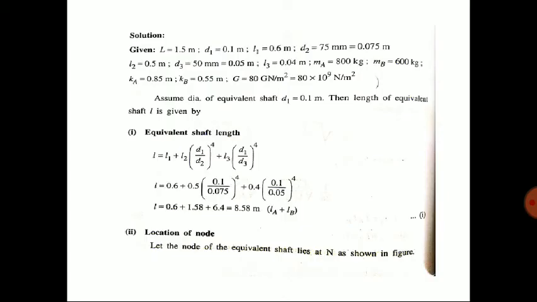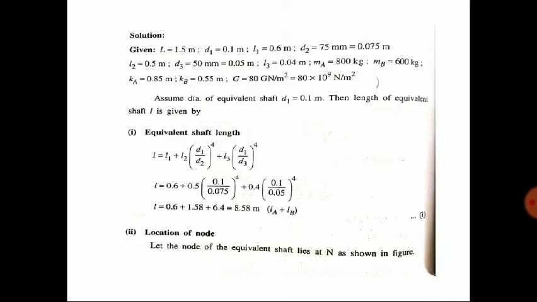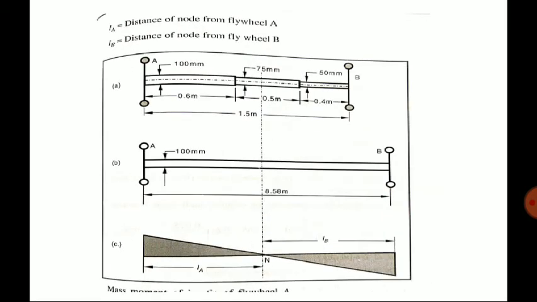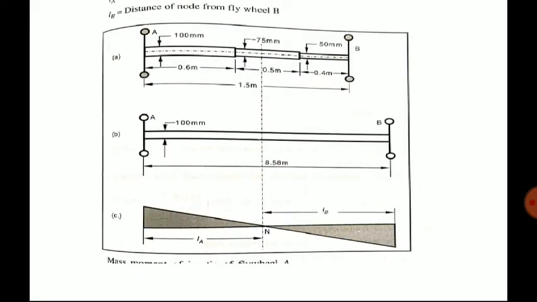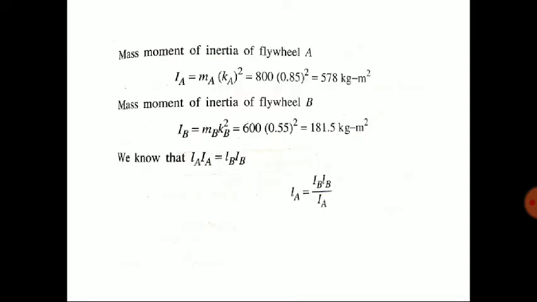Here it is given equivalent diameter, we are assuming 0.1 meter. In the second figure it is marked as 100 mm, and length we have found out 8.58 meter, it is marked here. And at a particular distance N we are assuming vibration is 0. So what we have to find out here is, determine the location of the node. We have to find at what distance N is lying. Second, what is the natural frequency of the system? These are the terms we have to find.